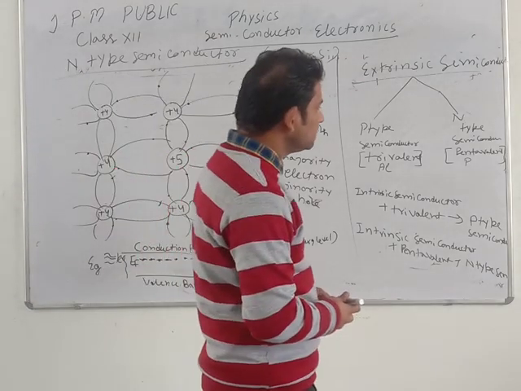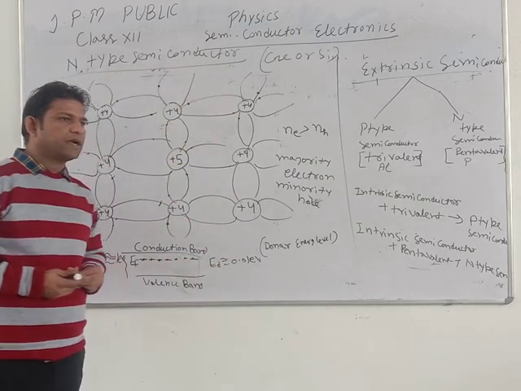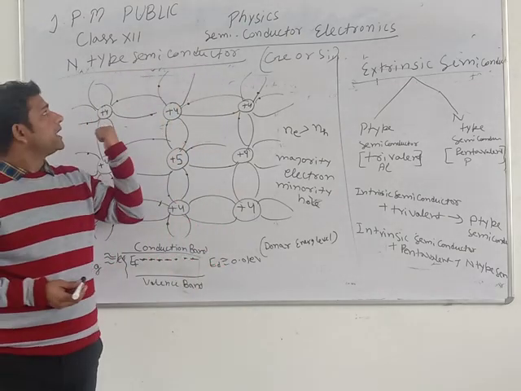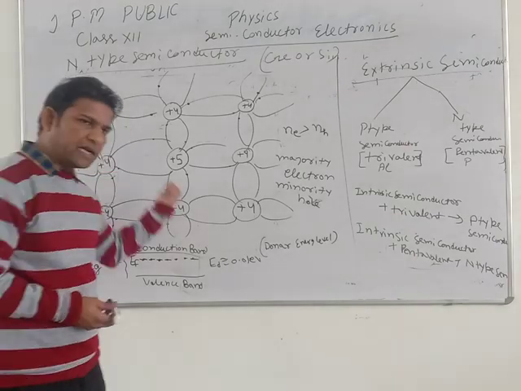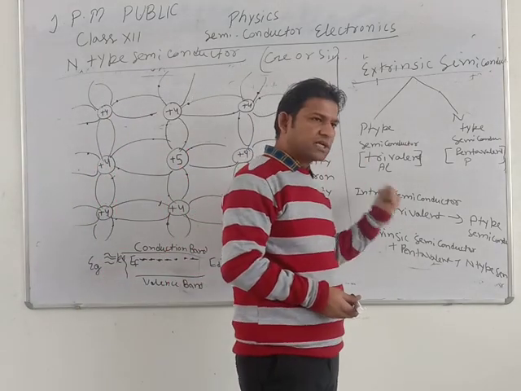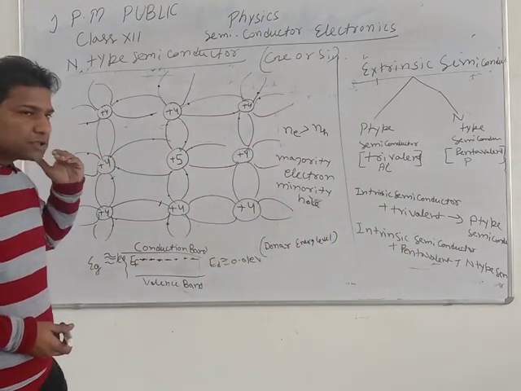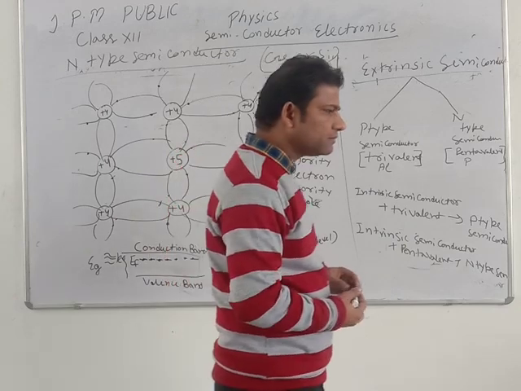Next is P-type semiconductor, just opposite to N-type semiconductor. In N-type semiconductor we use pentavalent impurity, and in P-type semiconductor we use trivalent impurity, with tetravalent germanium and silicon.